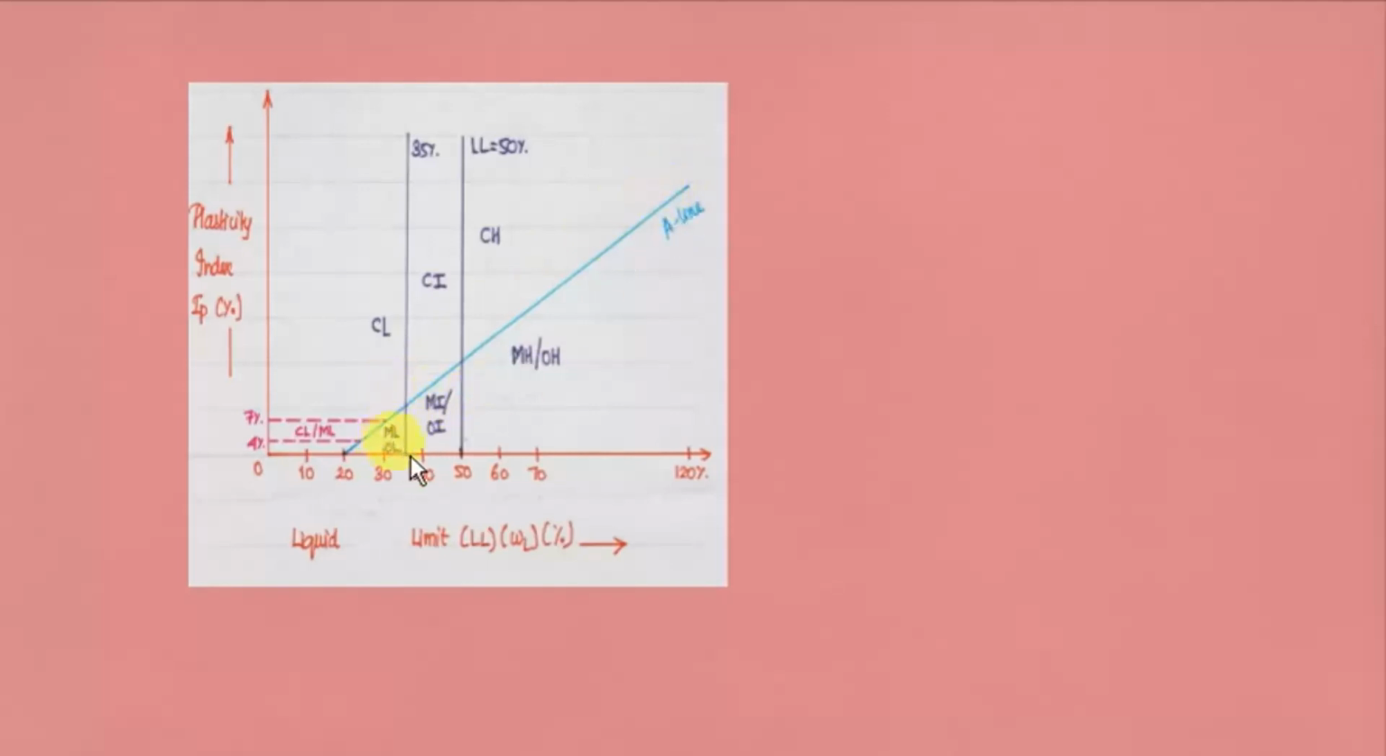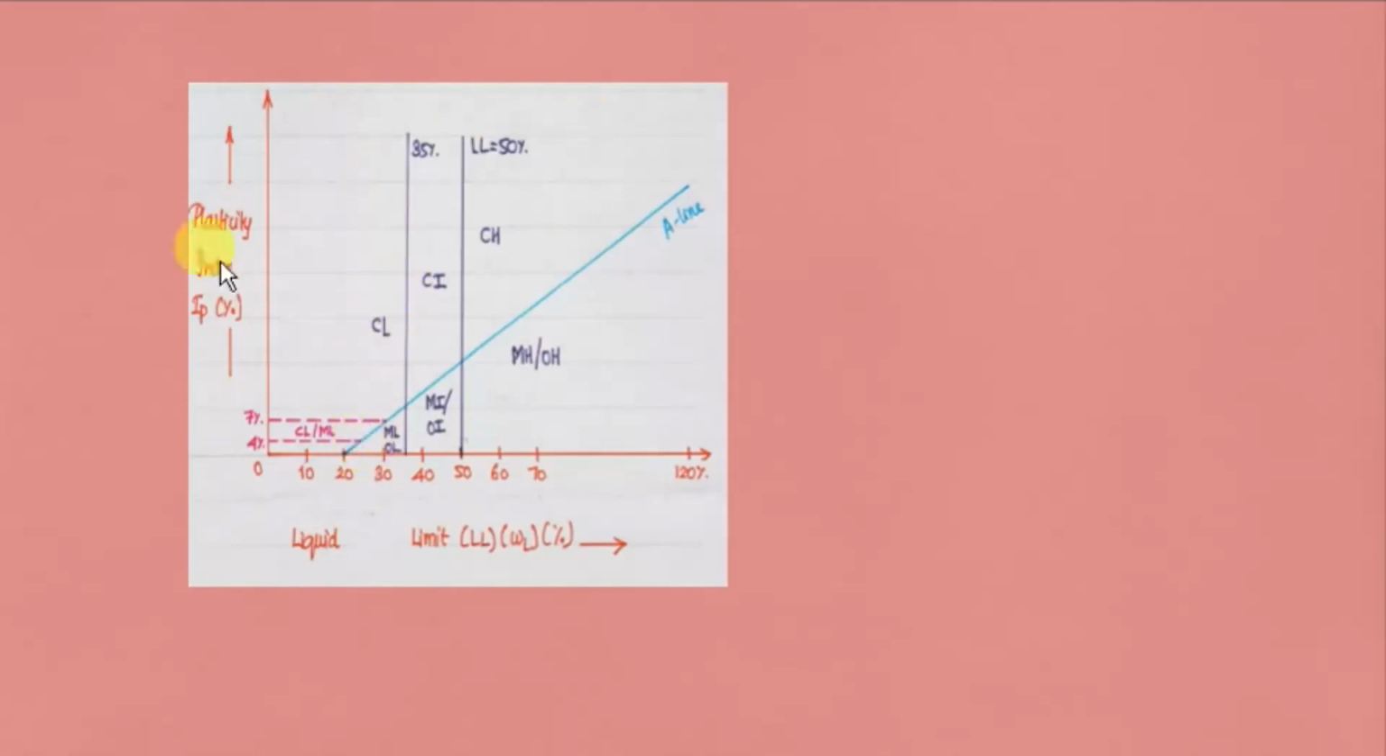And for the further division of the liquid limit, 35 and less are generally low compressible, 35 to 50 is intermediate compressibility, and greater than 50 it is highly compressible. So here CH stands for highly compressible clay, CI stands for intermediate compressible clay, and CL stands for low compressible clay.